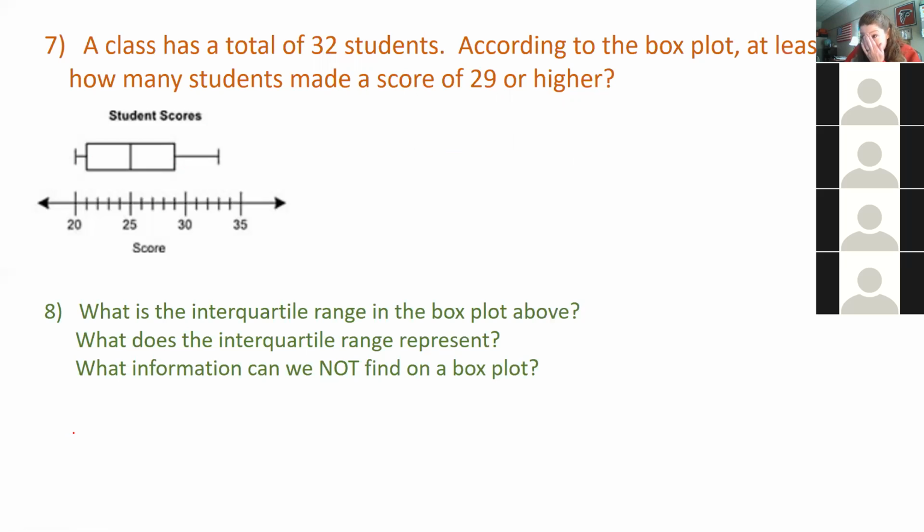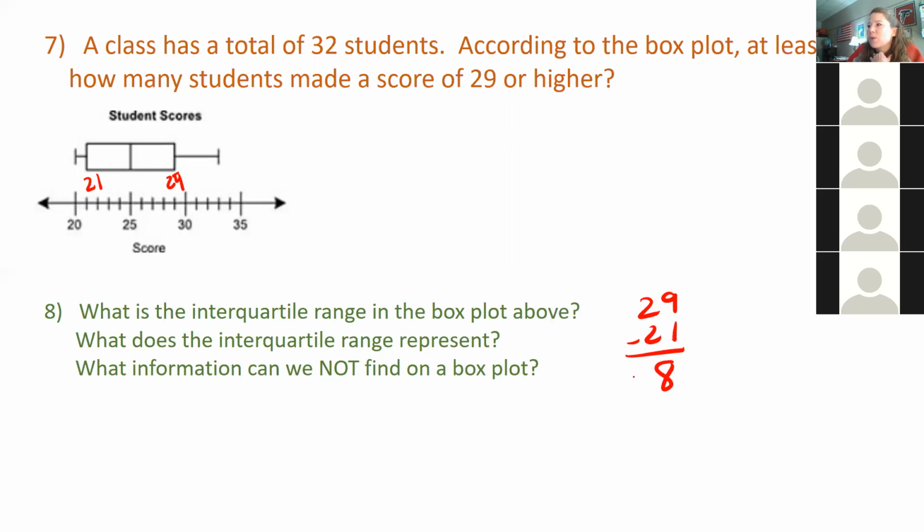It's the box in the box plot. Yeah, the box, exactly right. So the upper quartile is 29. The lower quartile is what, 21? So the interquartile range is going to be 29 minus 21, which is 8.